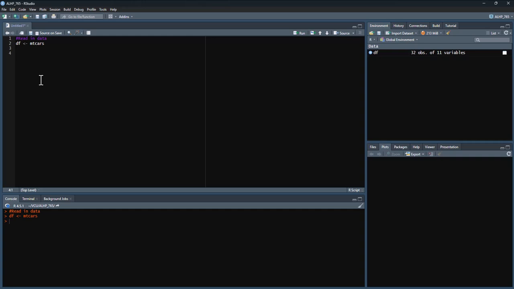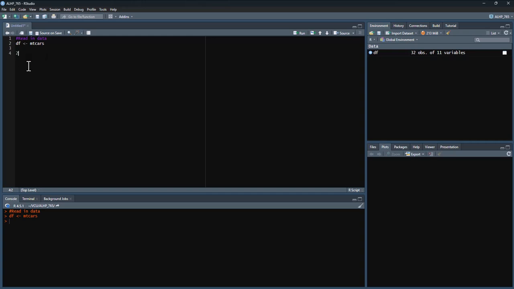However, spacing does not matter in R. I could have just as easily gone like this and gotten the same exact result, so there's no space in between here. Whether or not you choose to use a space is entirely up to you. It is not right or wrong. My personal opinion is that having some spaces in here makes it easier for humans to understand what's going on, but it absolutely makes no difference as far as if R understands what's going on.